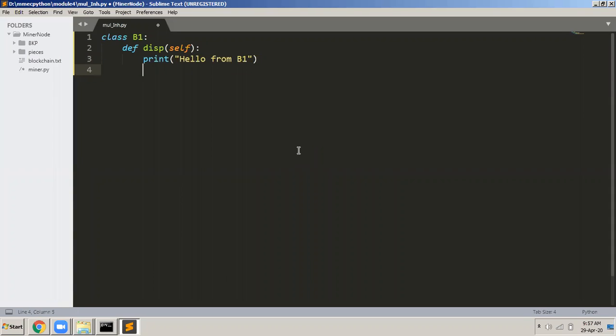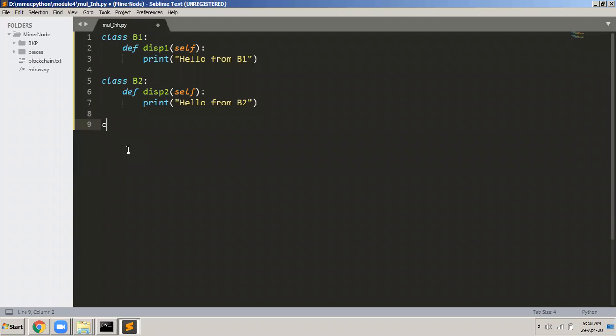So simple enough. I have B2. Here also, let us say this is disk1 and this is disk2. And then here I say print. So what do we have here? We have two classes, B1 and B2. B1 has its own function called disk1. B2 has its own function called disk2.